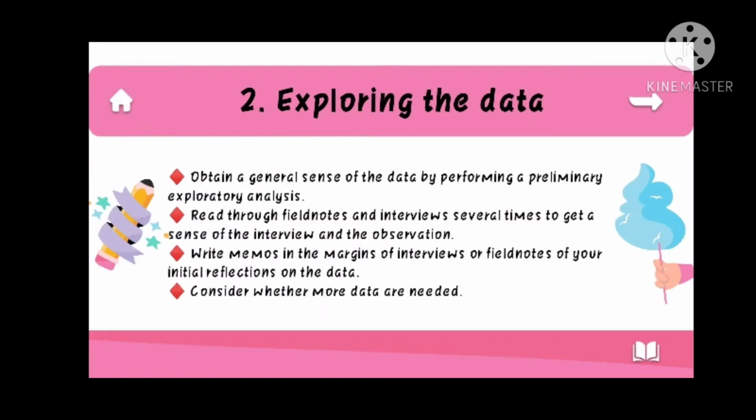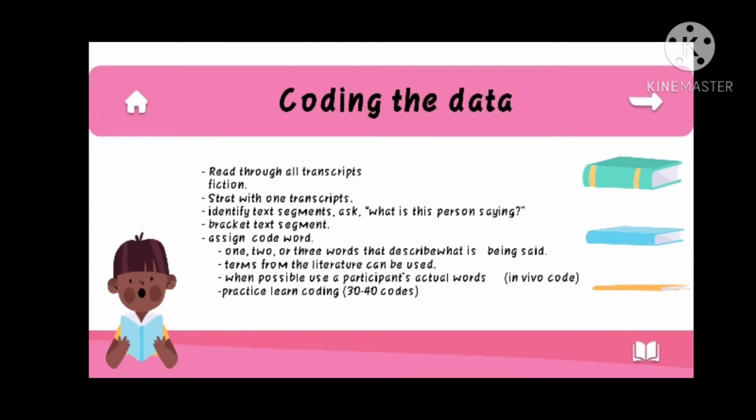The second is exploring the data. Here, obtain a general sense of the data by performing a preliminary exploratory analysis. Read through field notes and interviews several times to get a sense of the interviews and the observations. Write memos in the margins of interviews or field notes of your initial reflections on the data, and consider whether more data are needed.